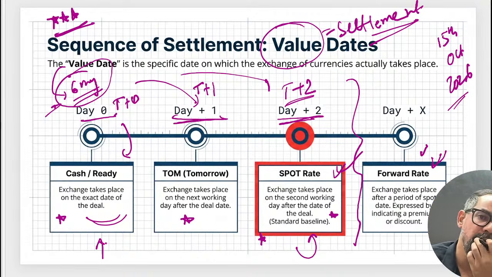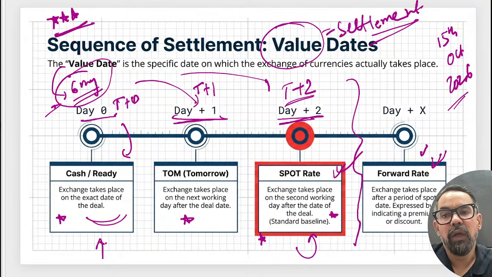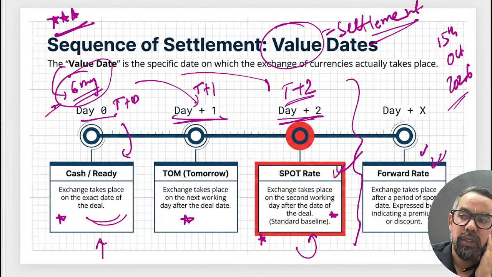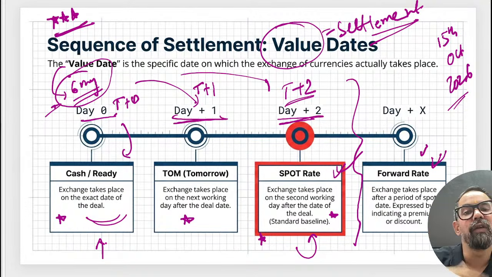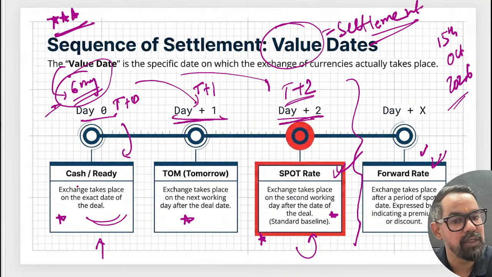How does cash happen? Let's say you are going abroad, let's say you are going to the US, so you have INR. Suppose that you have 1 lakh rupees INR. So what you can do at the airport, you can give them 1 lakh and they'll convert your currency. That happens on a frequent basis. So this is the case.